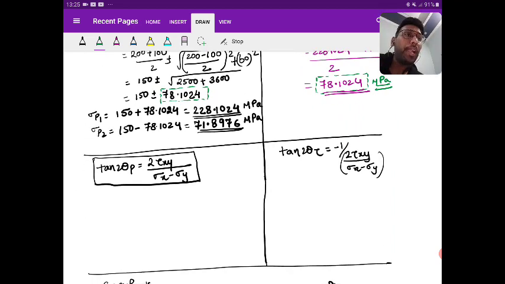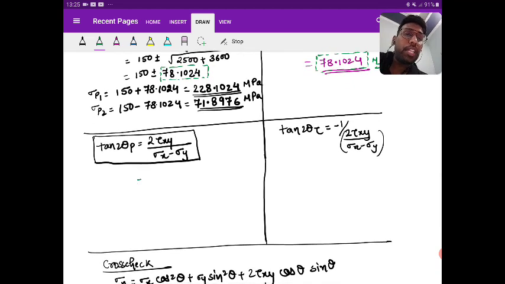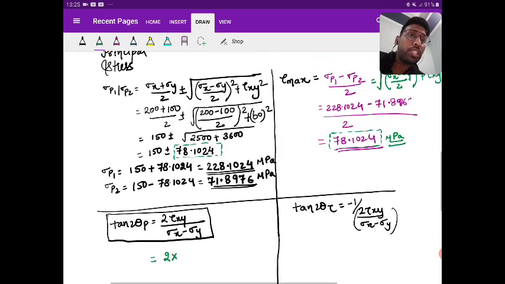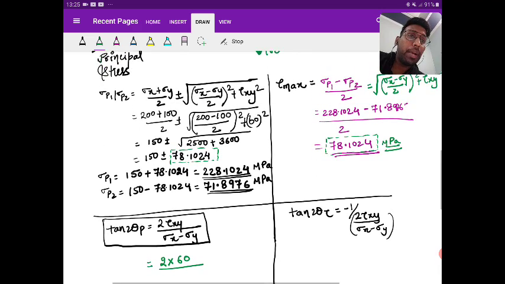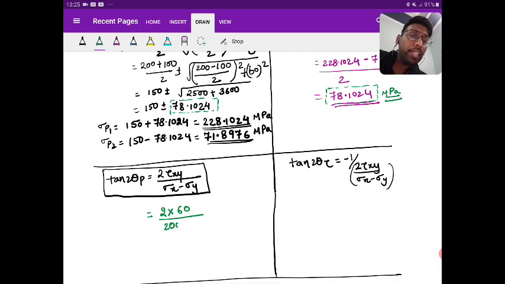Next, tan 2 theta p. Look here. So what are you going to write? Tan 2 theta p equals 2 times tau hy, what is tau hy? 60, upon sigma h minus sigma y. Sigma h is 200 and sigma y is 100. So this becomes 120 by 100. If I cancel it, the 0 cancels out, it becomes 6 by 5. Yes or no?